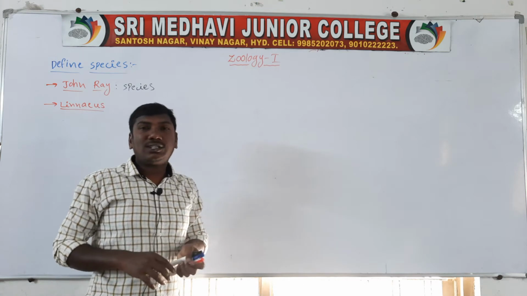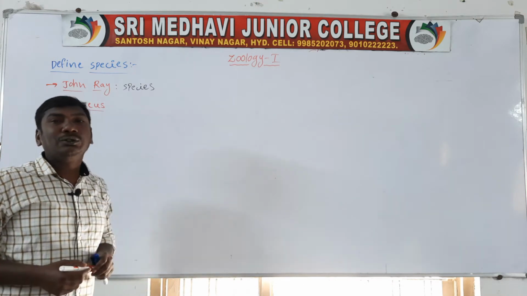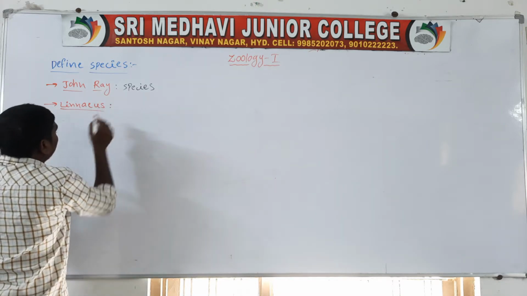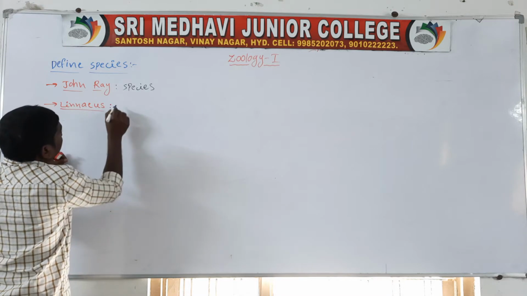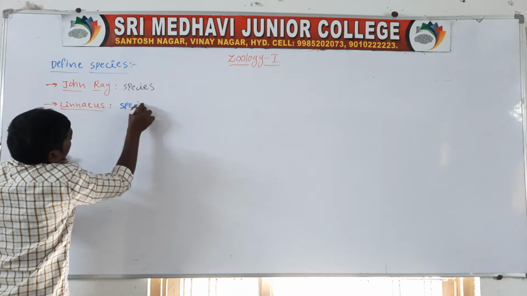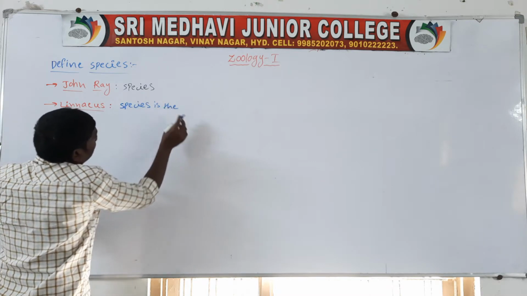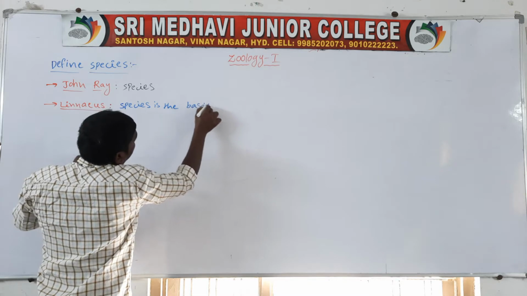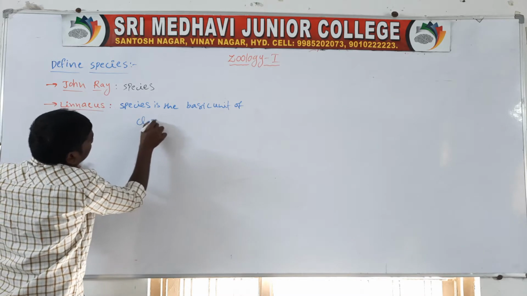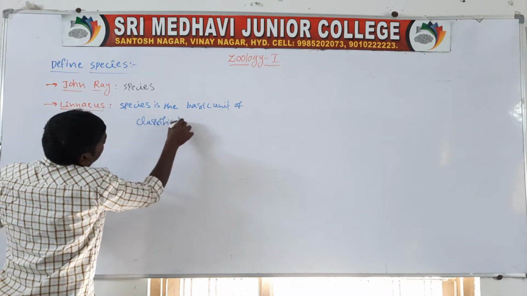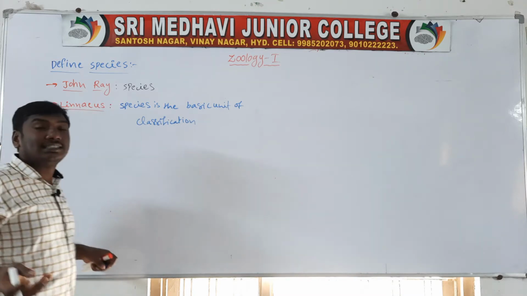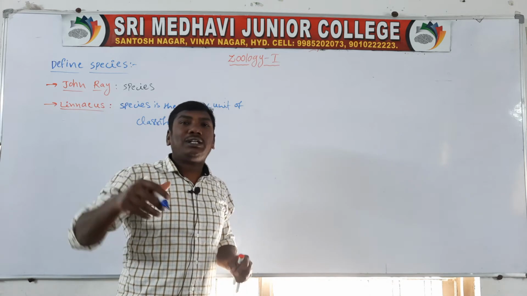Linnaeus said that the species is the basic unit of classification.